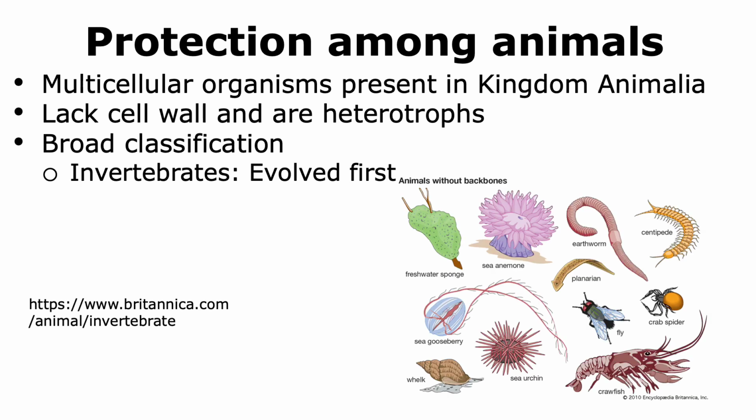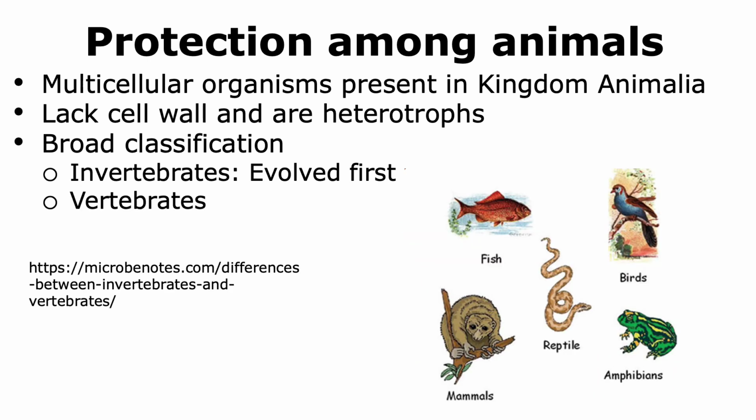In case of the invertebrates, these are organisms that do not have a vertebral column, and there are many different types of invertebrates. The earliest invertebrates that evolved were the sponges. Vertebrates, on the other hand, are organisms that have a vertebral column, and there are different classes of vertebrates. Fish are the vertebrates that first evolved from the invertebrates, followed by the amphibians that evolved from fish. Reptiles evolved from amphibians, and then some reptiles gave rise to birds, while other reptiles gave rise to mammals.